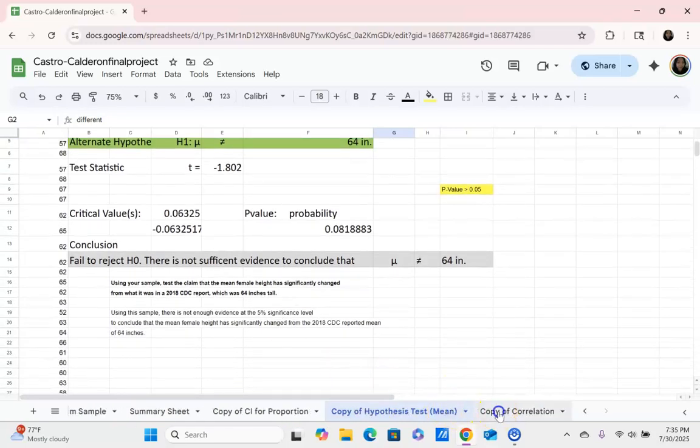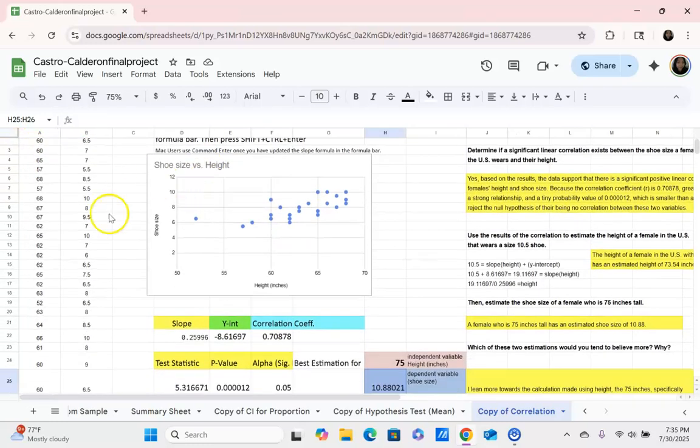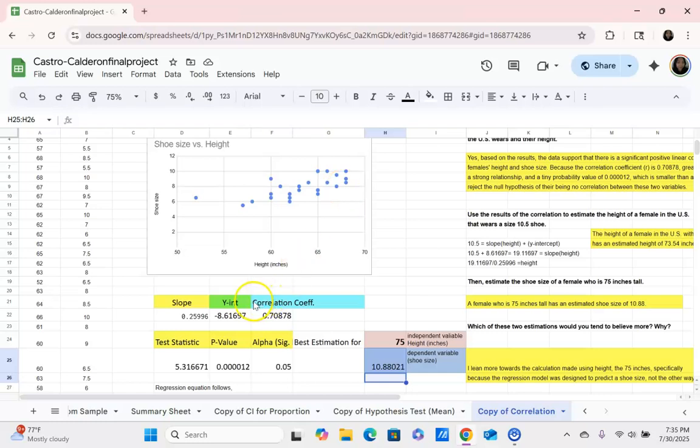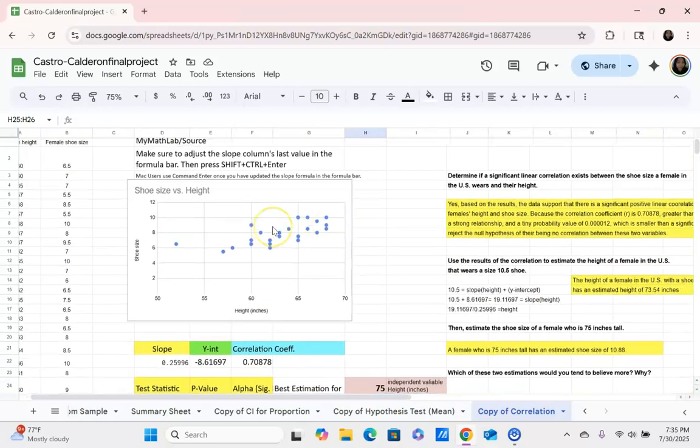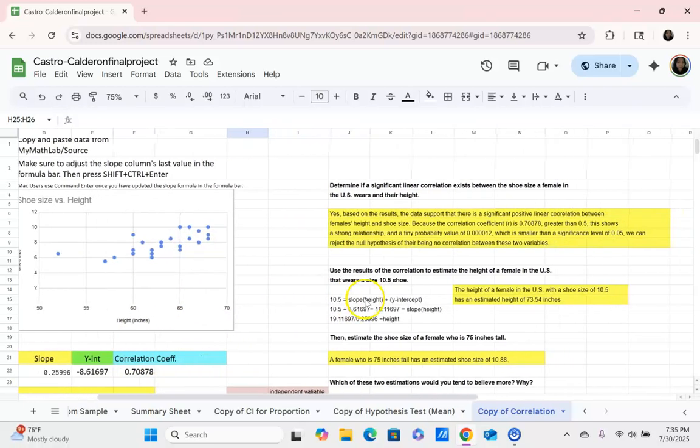Moving on to correlation. This is where we use both female height and female shoe size. Visually on this chart, we can see something positive, and this correlation coefficient also supports that. It's moving upwards, positive, and it's closer to 1 than it is to 0.